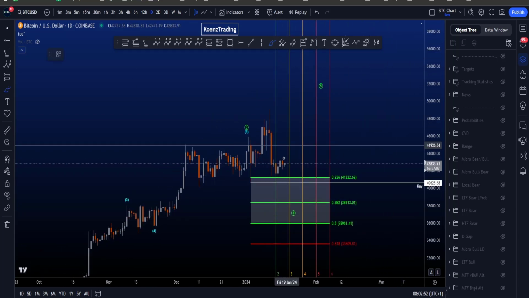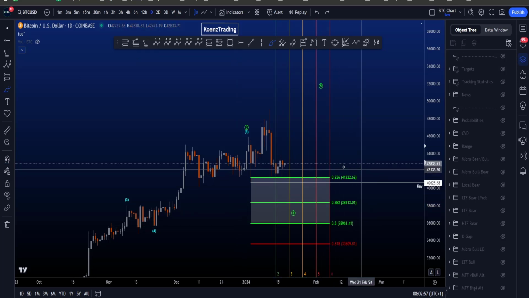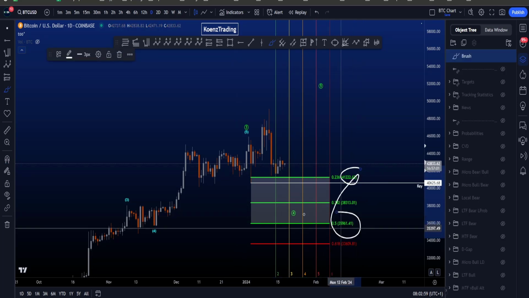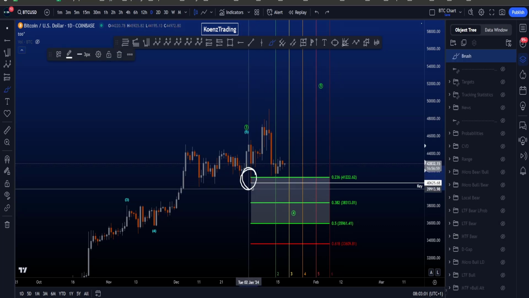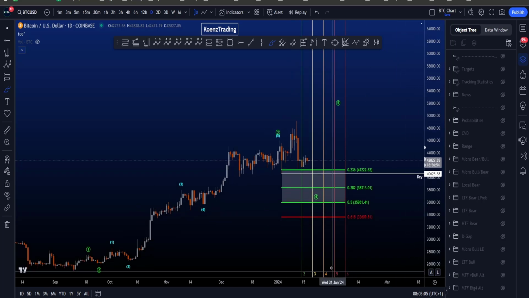Here we are looking for a wave 4 to finish in between the 0.236 and the 0.5 Fibonacci, between 41.2k and 35.9k, and as you can see, price has already hit this area once. Time wise, we are doing good.